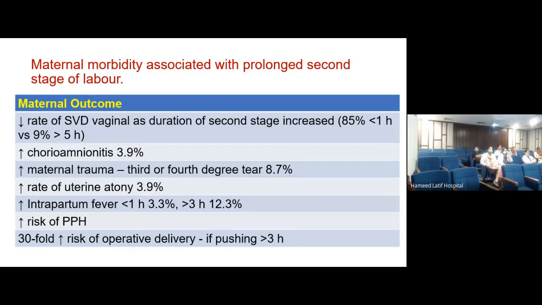The incidence of PPH is increased by 4% because in prolonged labors, the uterus finds it difficult to contract afterward. So if you have a patient who has got a prolonged second stage of labor, always think of PPH in those particular patients. Increased probability of developing fever. So if the second stage is less than 1 hour, the probability is only around 3%. But more than 3 hours, the probability increases by 4 times and becomes 12%.